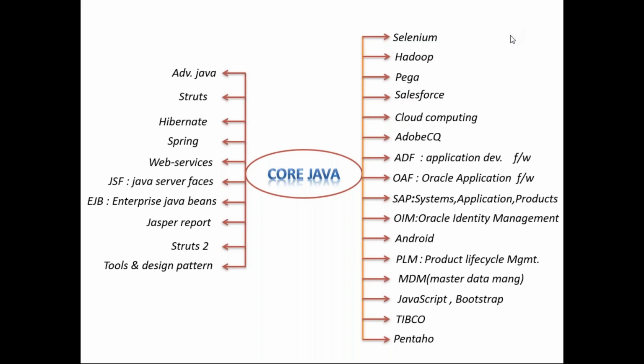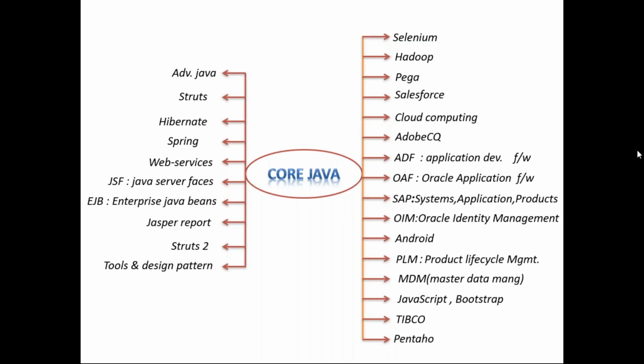Is it clear now? All these technologies depend on core Java, guys. After core Java, if you take the Selenium classes, you'll go with Selenium. After core Java, if you take the Hadoop classes, you'll become a Hadoop developer. Selenium developer, Hadoop developer, Pega developer, right? No, guys, but I want to become a Java developer.